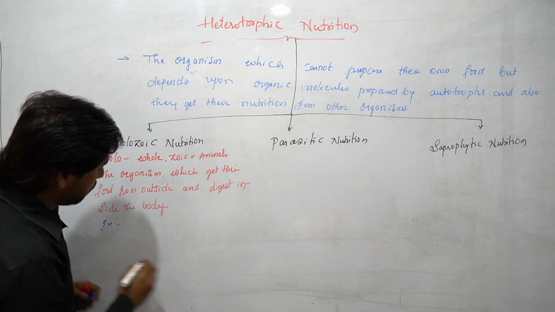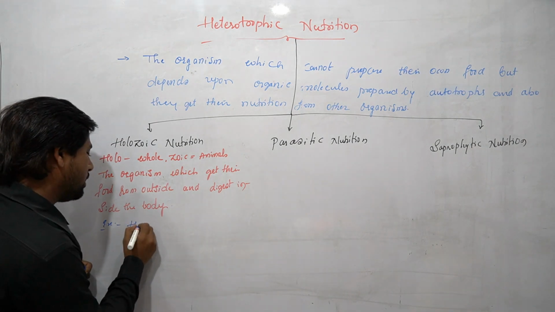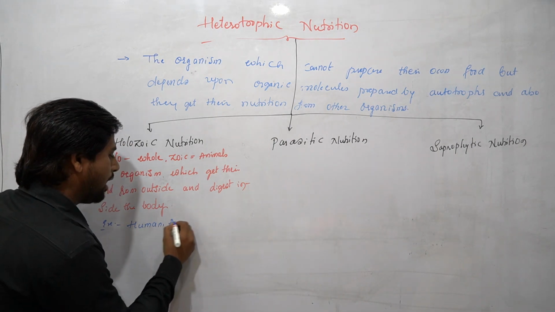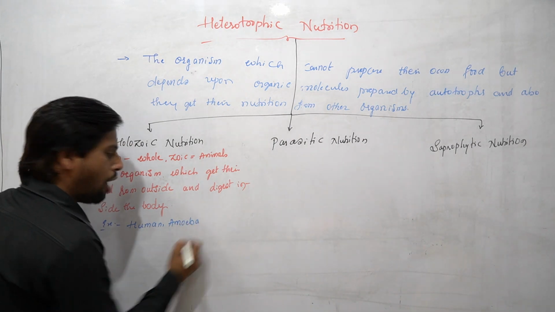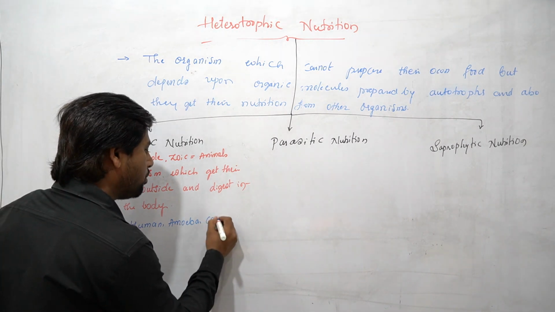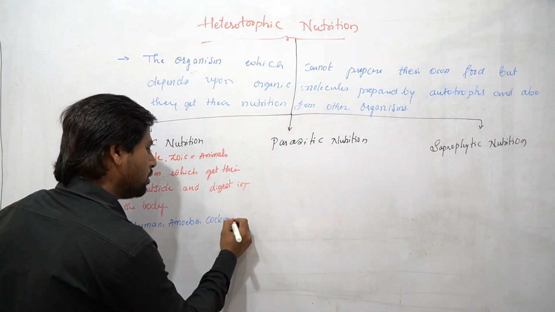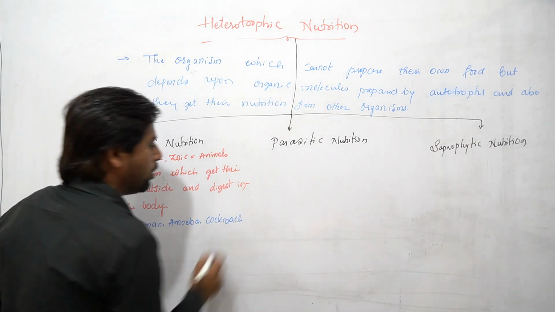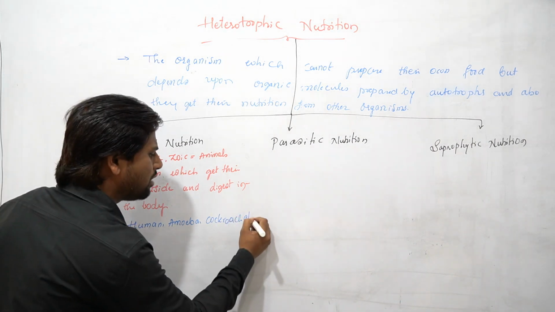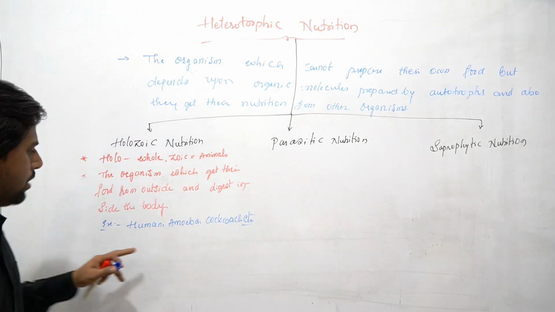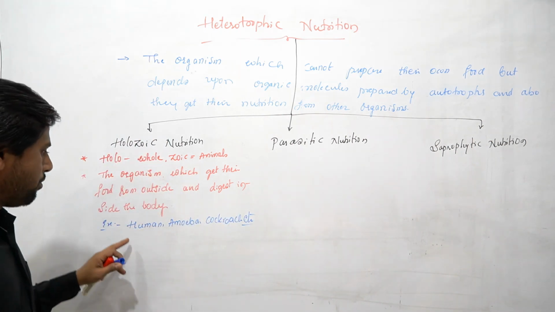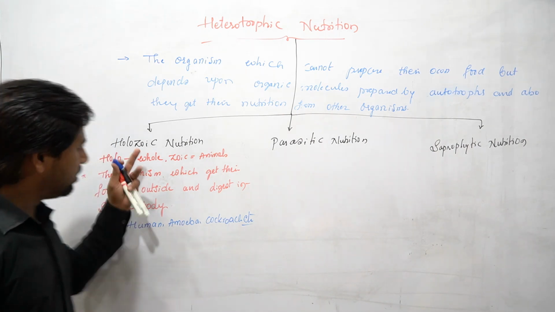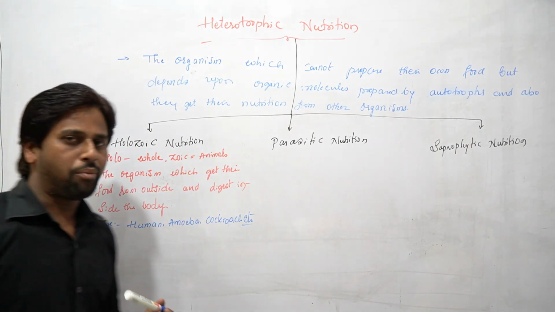We can give examples for holozoic nutrition, students. Here we can give the example of humans, amoeba, and cockroach. There are many other organisms that also show holozoic nutrition, but the best examples are human, amoeba and cockroach. So this is about holozoic nutrition.